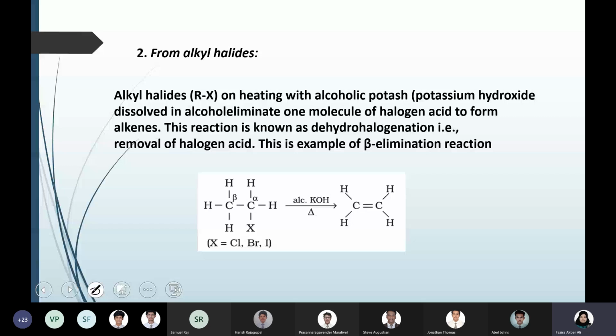Basically what happens is you are removing H and X, so the bonds are broken. In order to make the covalency 4, a double bond is made between the carbon atoms. Okay. So here it's just removing hydrogen and halogen.